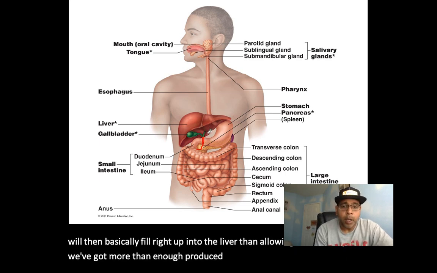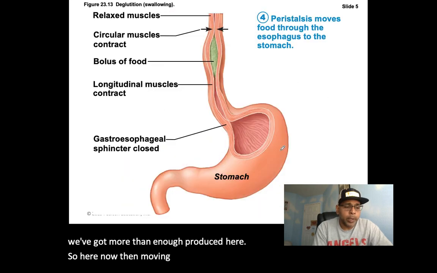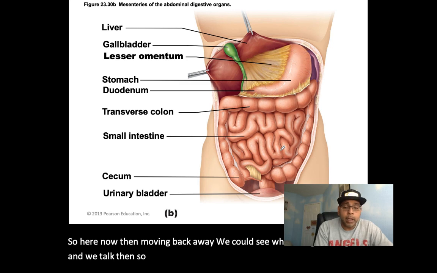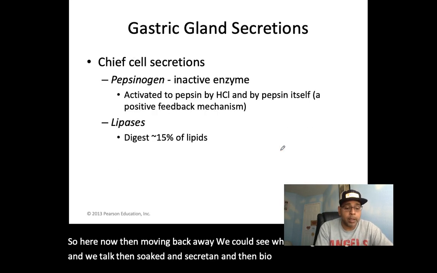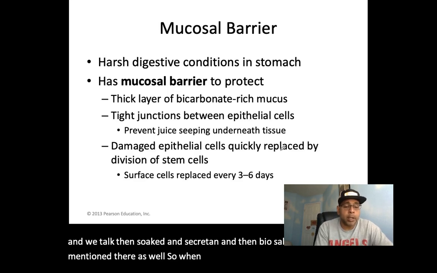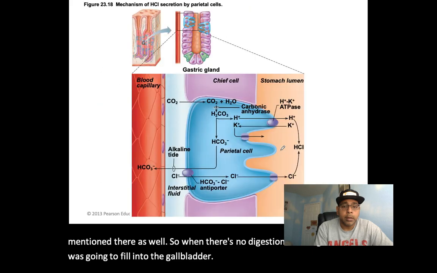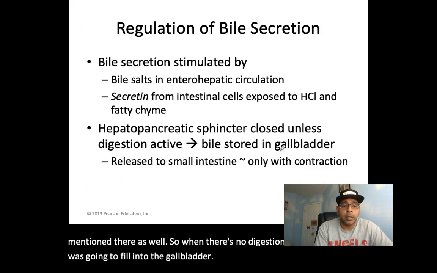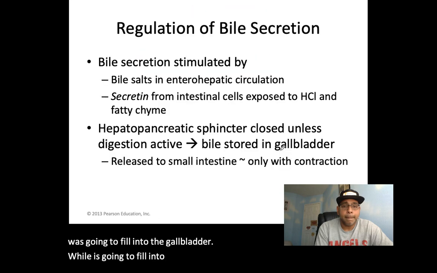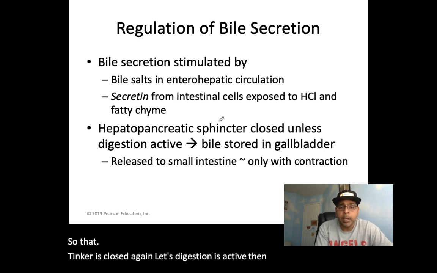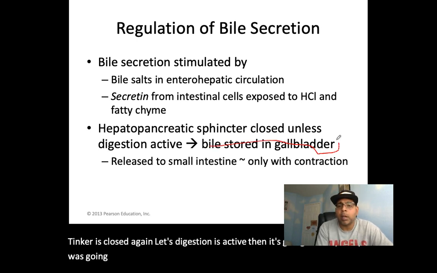So here now, moving back away, we talk about CCK and secretin, and bile salts themselves we've mentioned there as well. So when there's no digestion occurring, the bile is going to fill into the gallbladder. Okay. So if that hepatopancreatic sphincter is closed, unless digestion is active, then it's going to be open. Bile is going to get stored into the gallbladder, as we can see here.